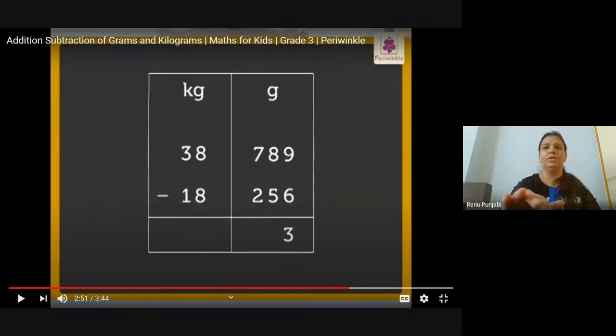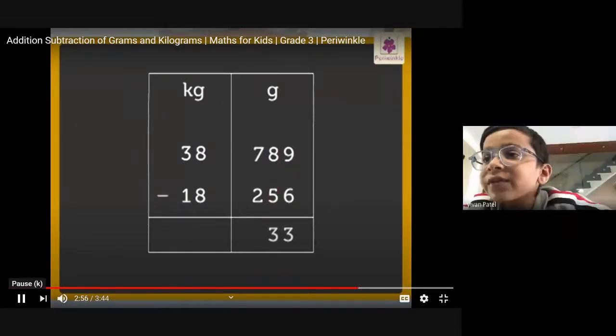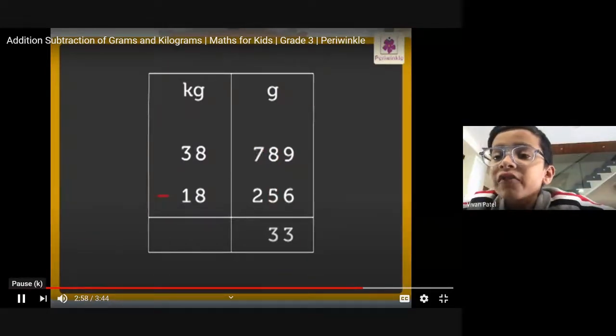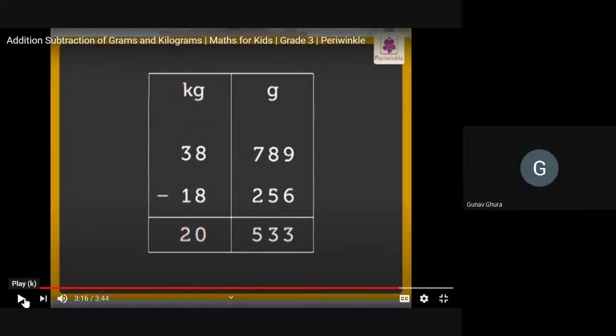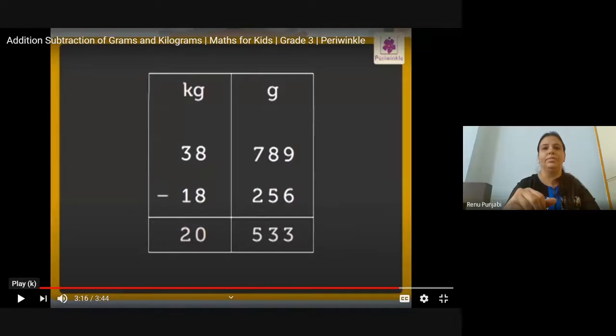Yes. Please start solving this. Ma'am, 8 minus 5 will be 3. Ma'am, the answer will be 20 kg, 533 grams. Yes. Let everyone also solve this and see the answer. Check the answer is right or not. Ma'am, it's right. 20 kg, 533 grams.